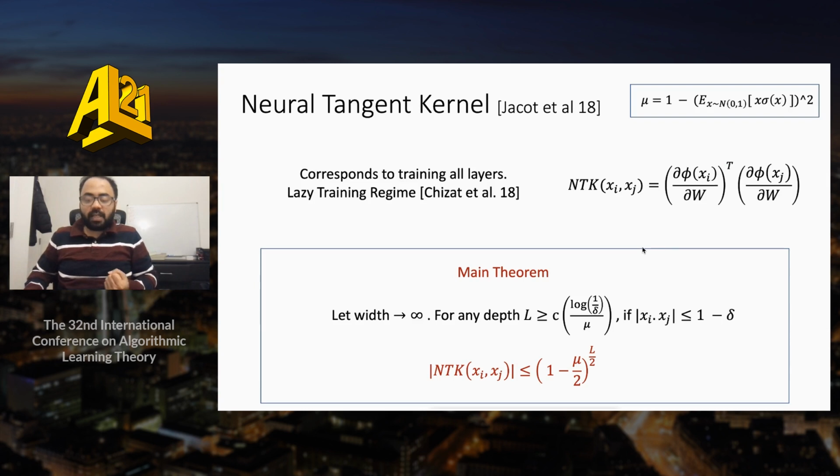We further show essentially the same result for the neural tangent kernel, with exponential decay of the kernel entries. As a reminder, the NTK corresponds to the optimization dynamics corresponding to training all layers with a small learning rate. A similar bound on the condition number of the NTK can also be obtained from this result, similar to what we saw in the last slide.